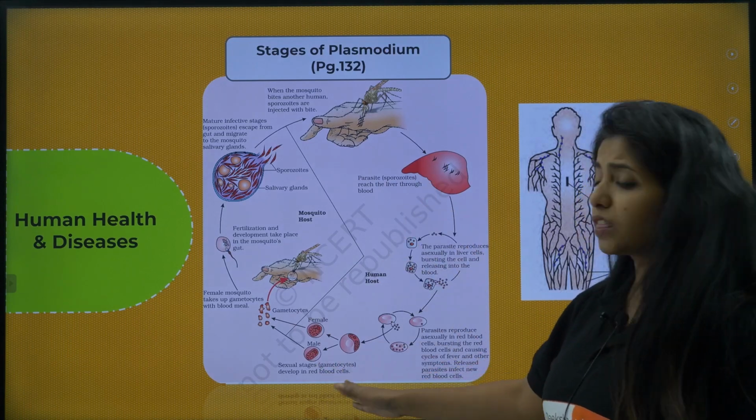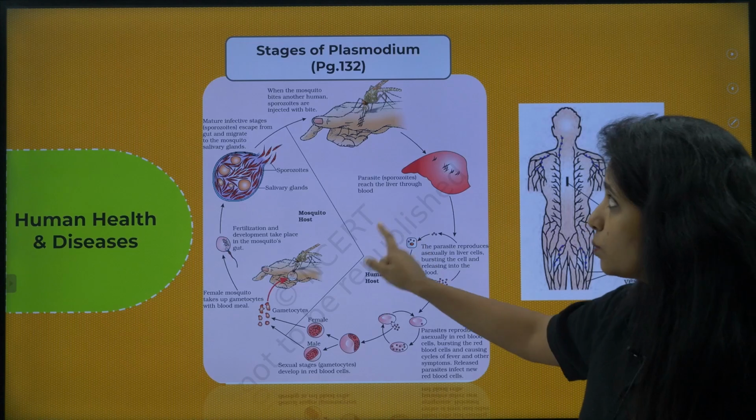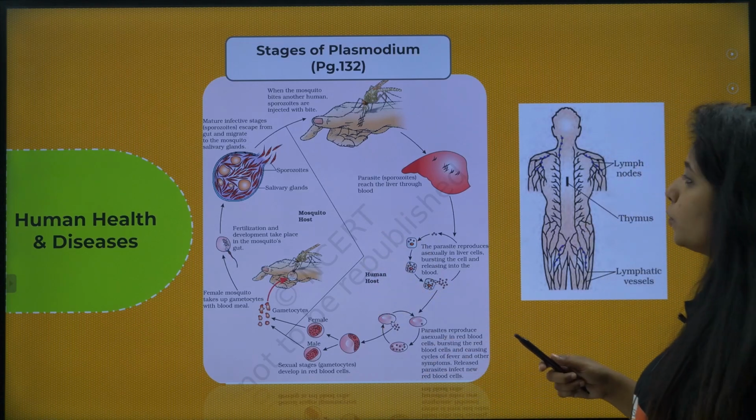The gametocytes and everything is not given in the theory part, so you should know about it. That's why I am saying this picture is really important. So what do you do? You put a tick mark over there.